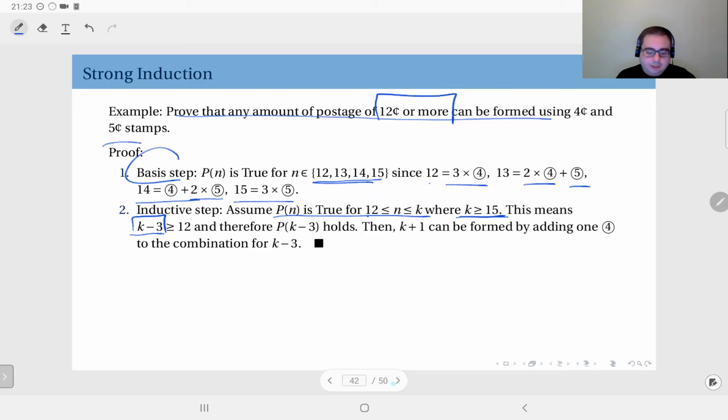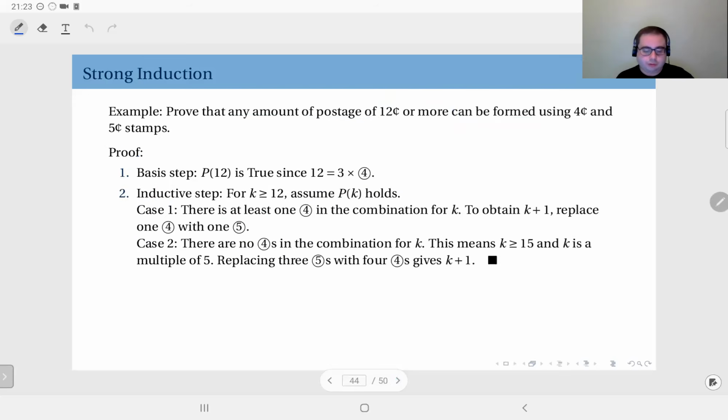But as I said, it's not necessary to use strong induction. Actually, I can use ordinary induction to prove the same thing. In my basis step, I just have P12. P12 is true because, clearly, using 3 4s, I can make up 12. In my inductive step, now I'm going to assume Pk holds. I'm not assuming P of n holds for 12 less than or equal to n less than or equal to k, I'm assuming just P of k holds. And I'm going to show this, in fact, can imply P of k plus 1.